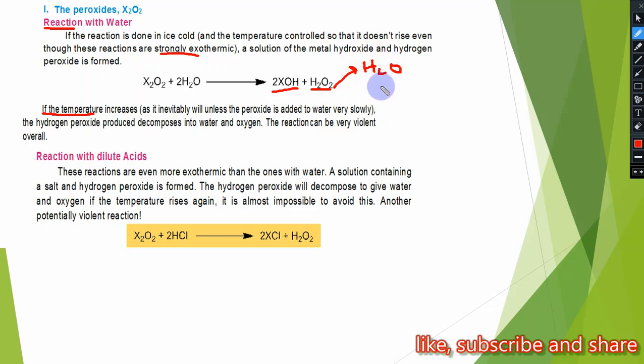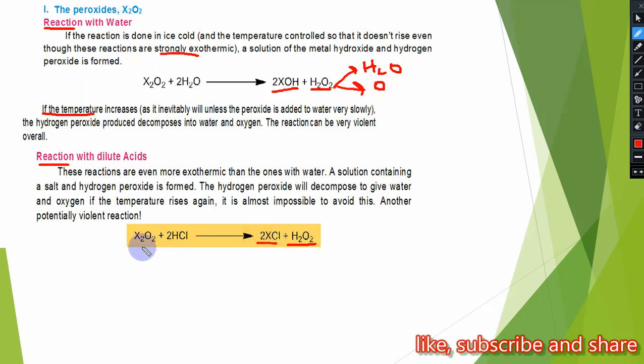If we react it with ice cold water and control the reaction so that the temperature does not increase, even though these reactions are strongly exothermic, then metal hydroxide along with hydrogen peroxide will be produced.